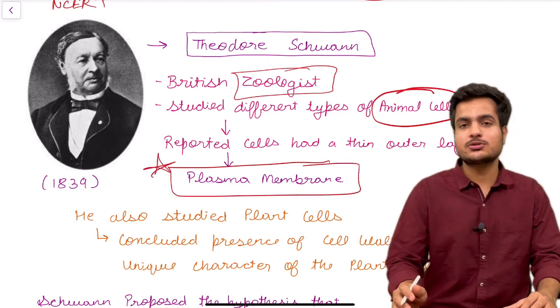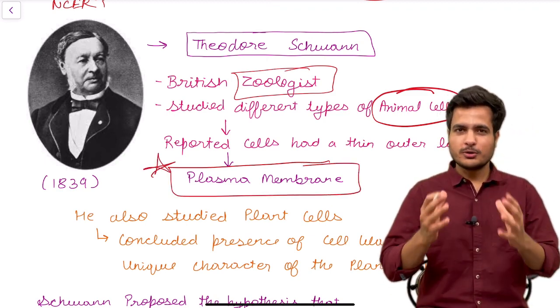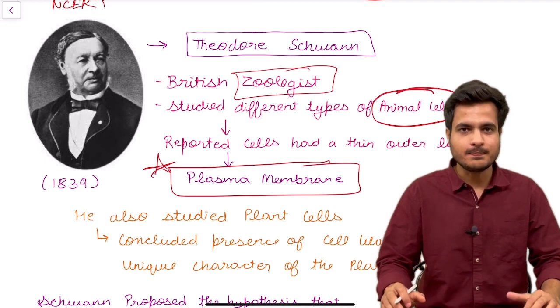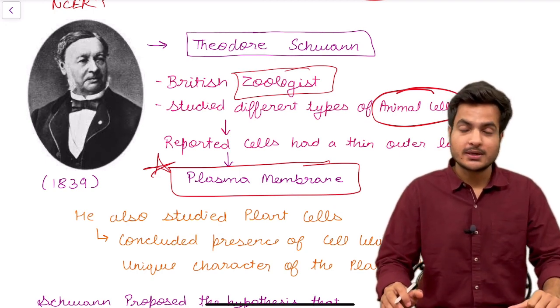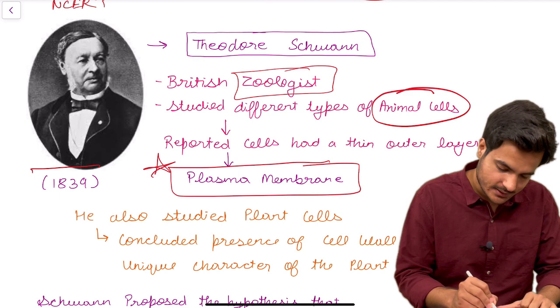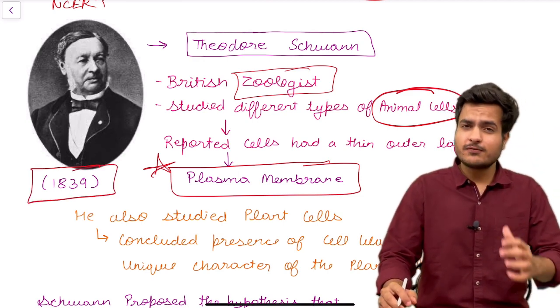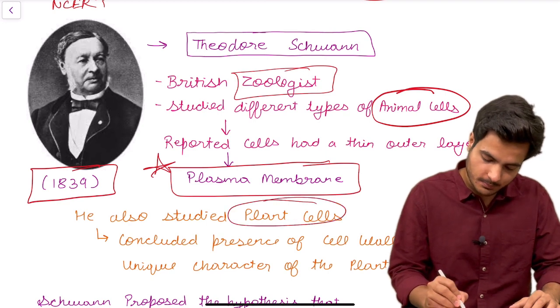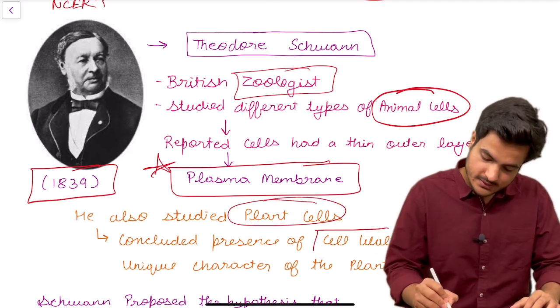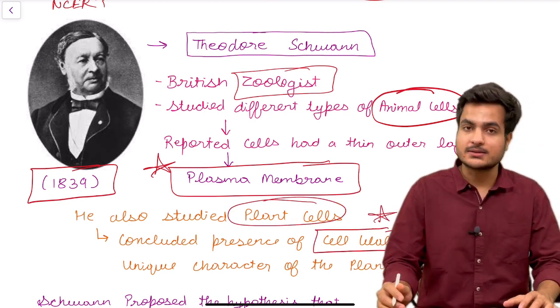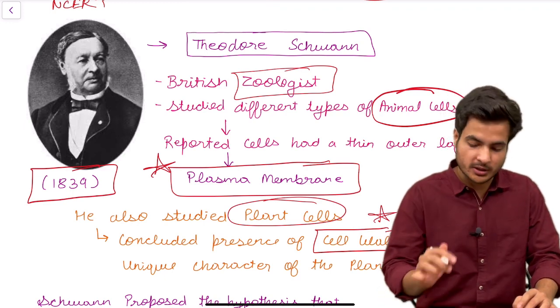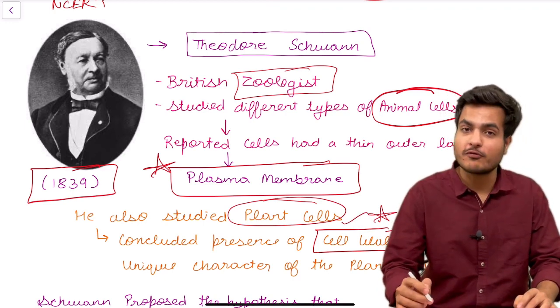So which scientist described the plasma membrane for the first time? It was Theodor Schwann in 1839, the year just after Matthias Schleiden. He also studied a few plant cells, and he said that the cell wall is a unique characteristic of plants. So it was not a botanist who discovered the cell wall of a plant cell.